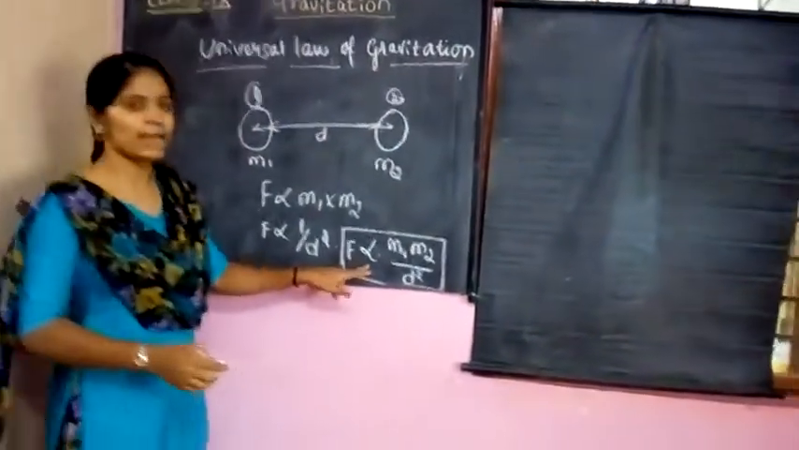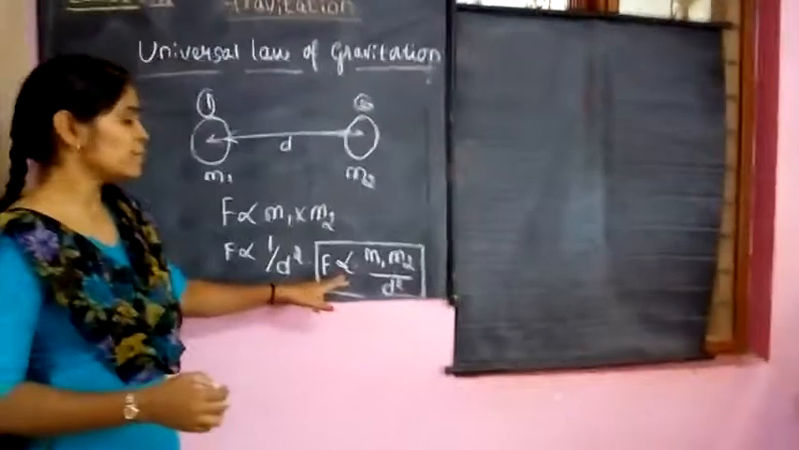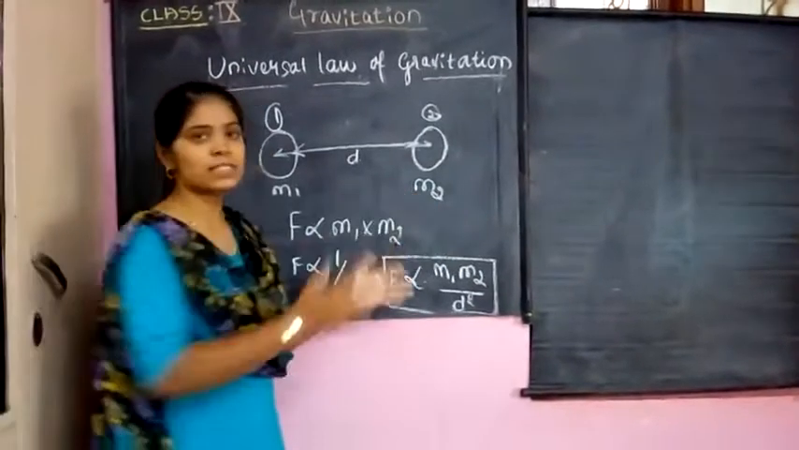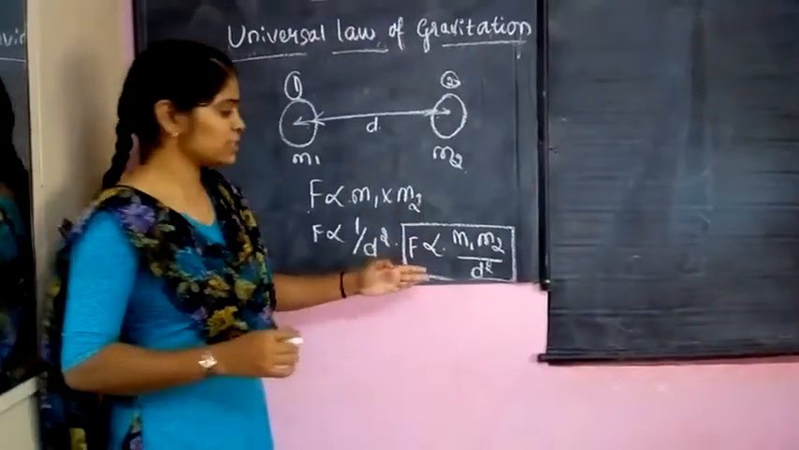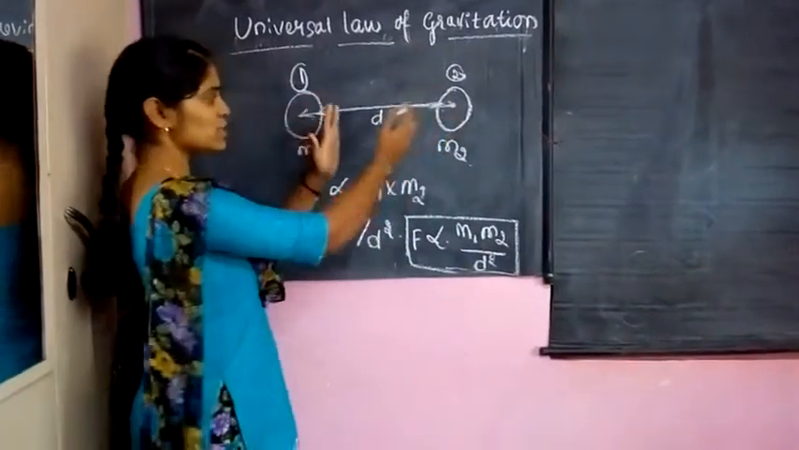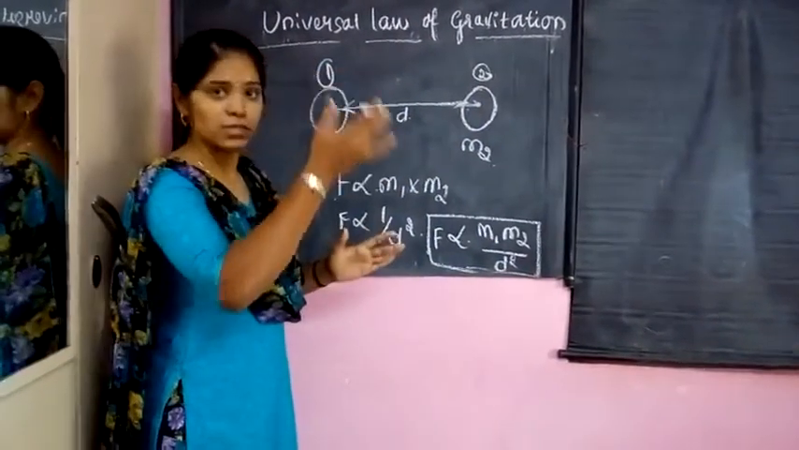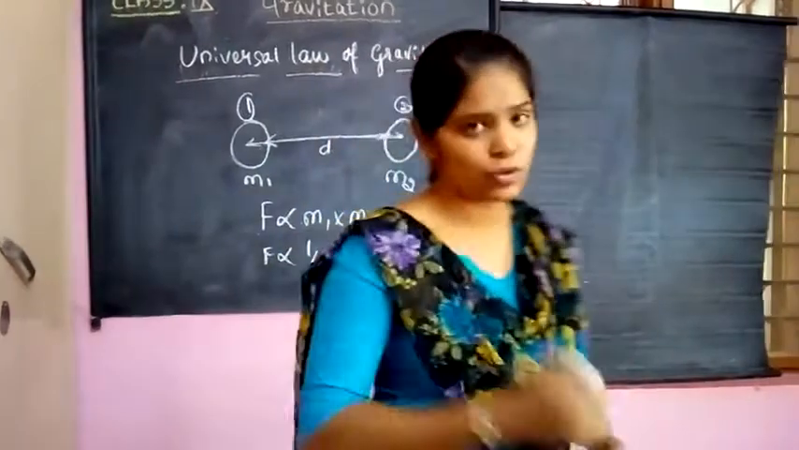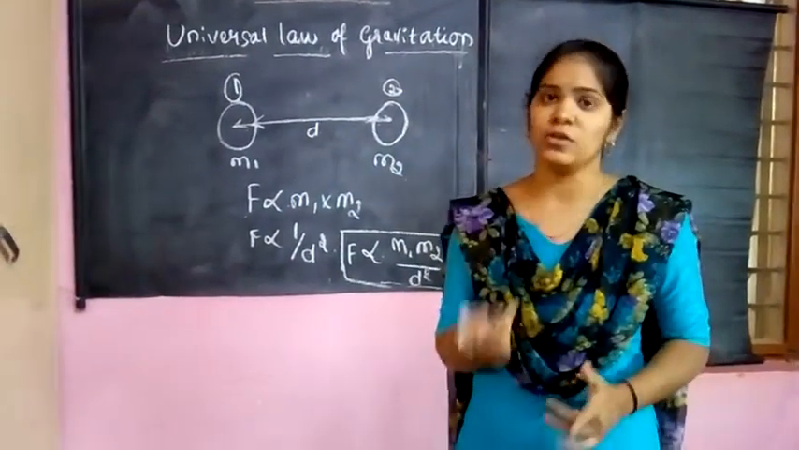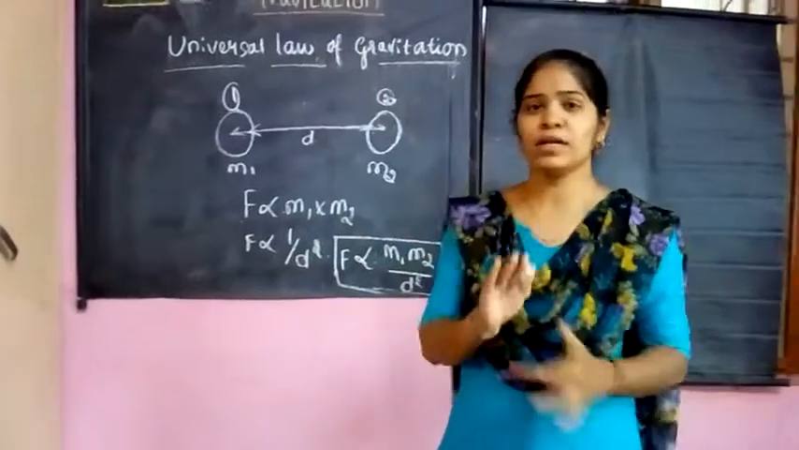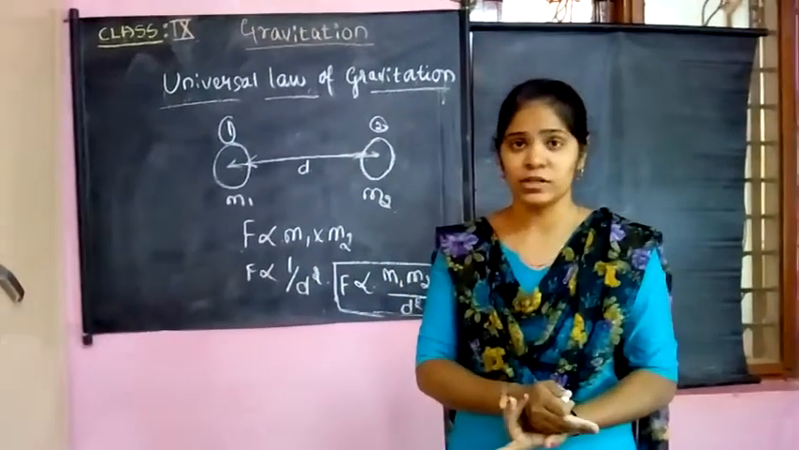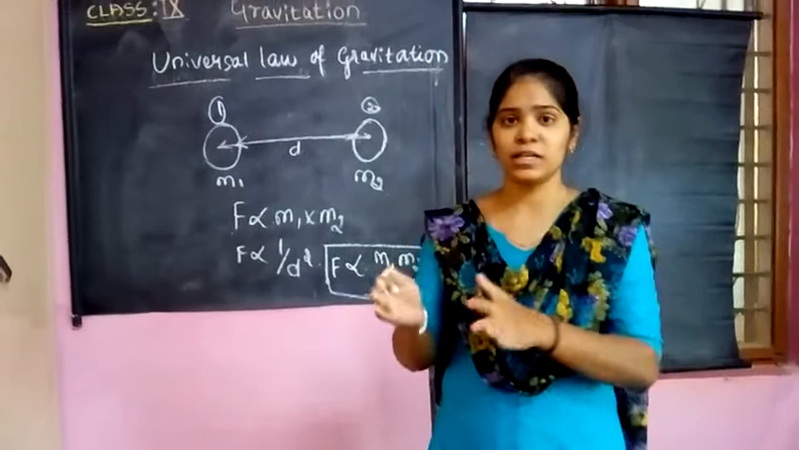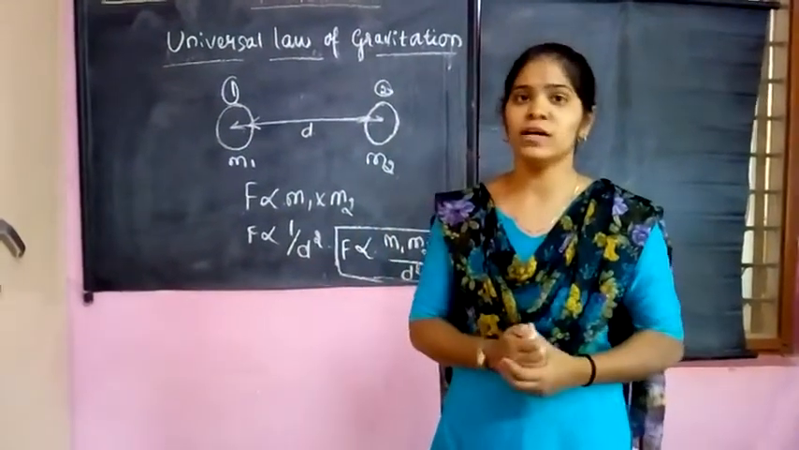So according to this law we can write F is directly proportional to m1 m2 divided by d square. This force and m1 m2 are directly proportional. When the mass increases, the force also increases. But when the distance between these two objects decreases, the force will increase. So this is the universal law of gravitation. Why is it called a universal law? You can ask me, what is universal? Universal means this law is applicable to any two objects in the universe. It is not restricted to any particular object, but applies to any objects in the universe.